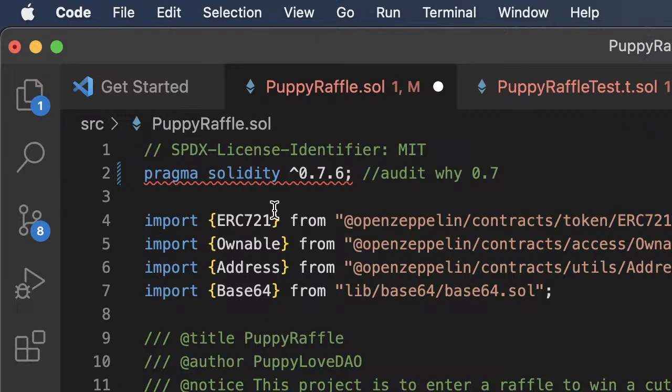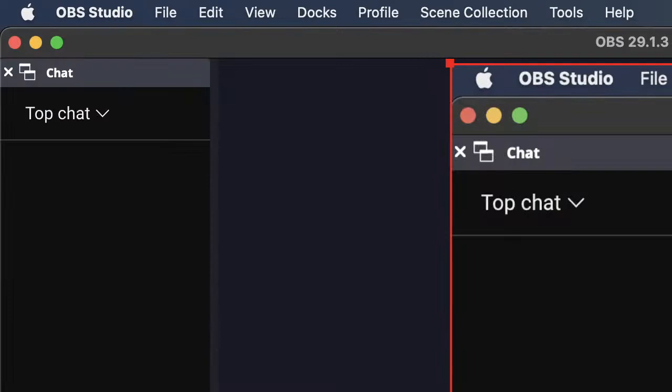Okay, so let me check one second. Give me a second, guys. Let me resize my screen.